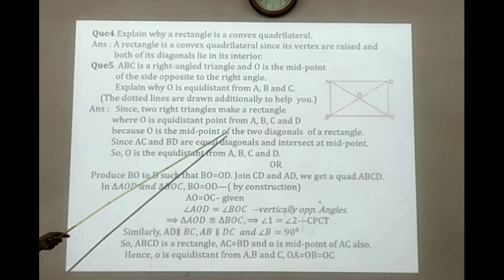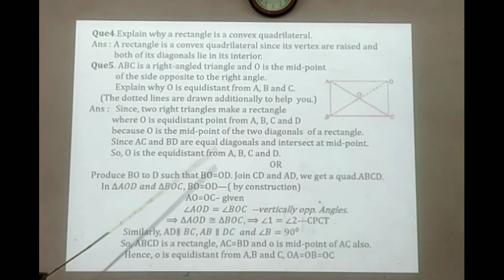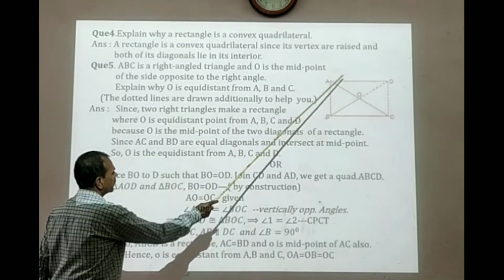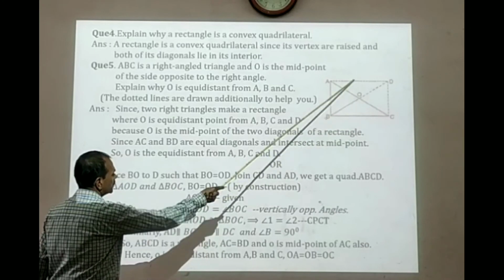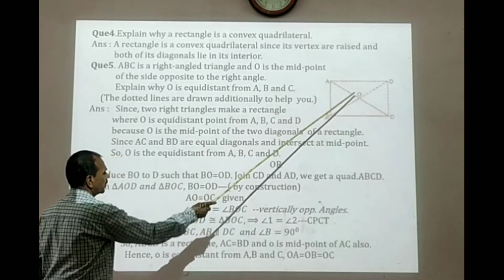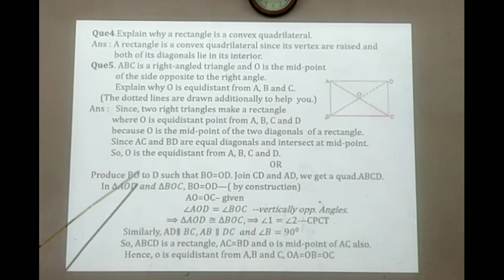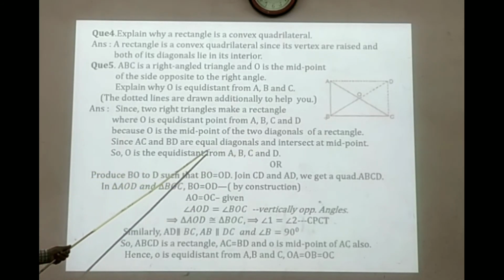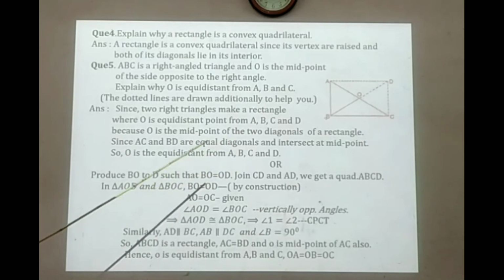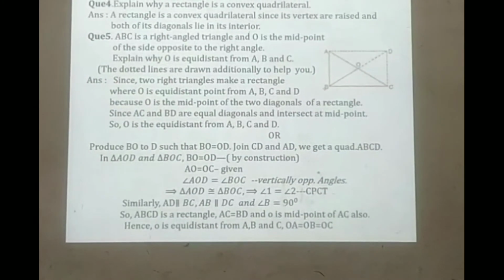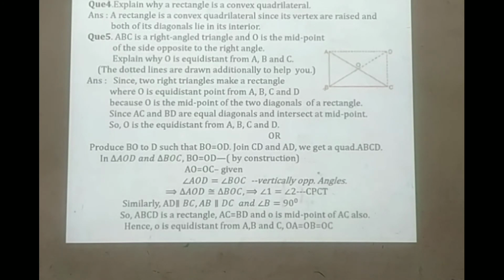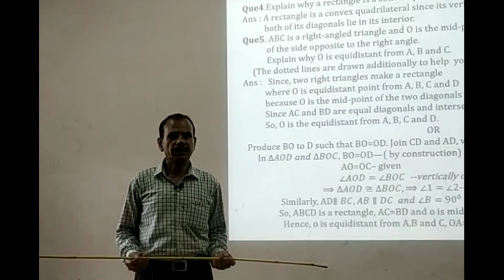Because O is the midpoint of the two diagonals of a rectangle. Of course, because we know that diagonals bisect each other. So this and this are parallel, so the diagonals bisect each other at point O. Since AC and BD are equal diagonals and intersect at the midpoint, O is equidistant from A, B, C, D. Of course, here we prove the statement. Second proof is also given. You study yourself. Whatever your doubts, ask me at any time. Okay, thank you. Have a nice day.